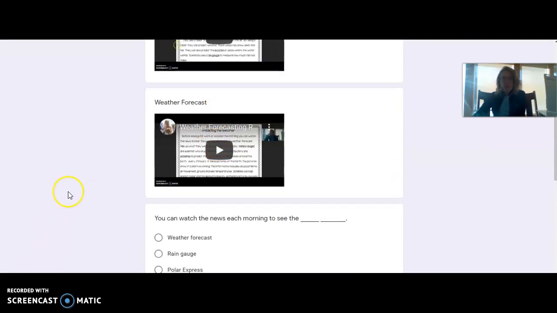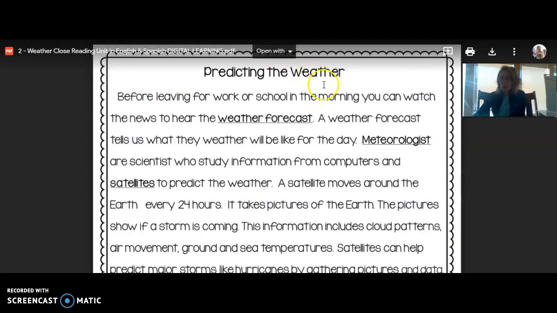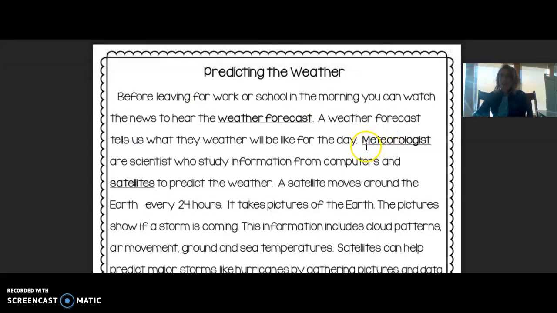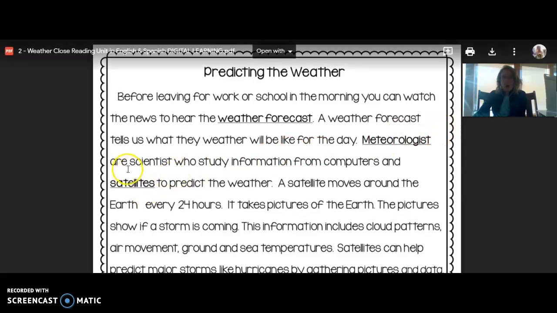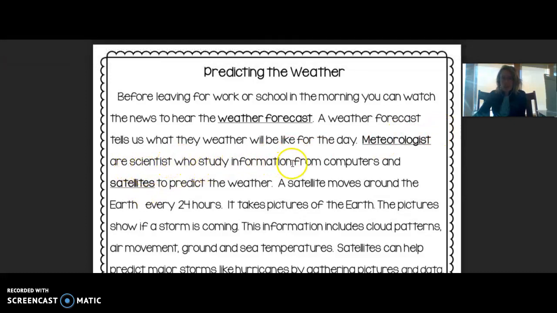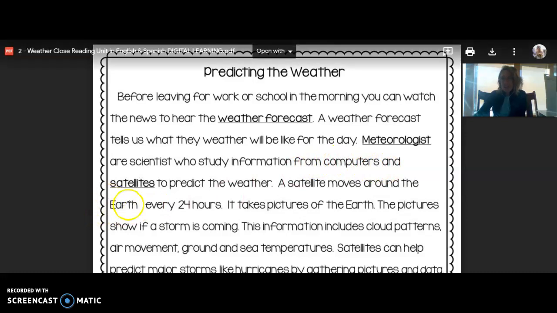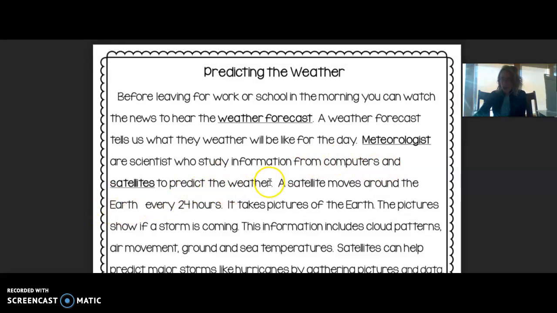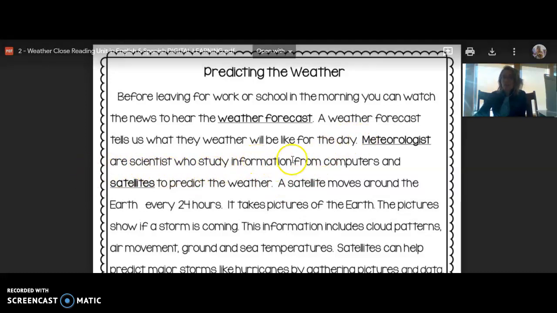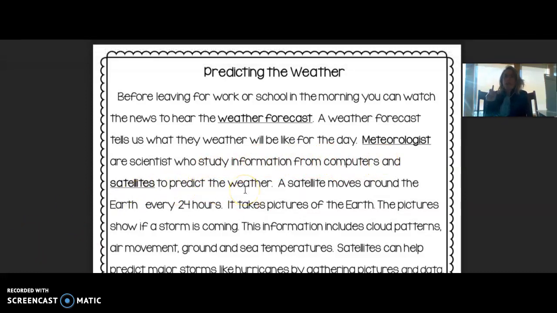Okay, so now I'm going to find out a little bit more about my next bold word. And in this piece, my next bold word is right here. So I'm going to start at my bold word because that's where my sentence begins. Meteorologists are scientists who study information from computers and satellites to predict the weather. Okay, so I know that a meteorologist is a scientist who studies information from computers and satellites to predict the weather. I'm going to read a little more about meteorologists just to make sure I understand what they are.